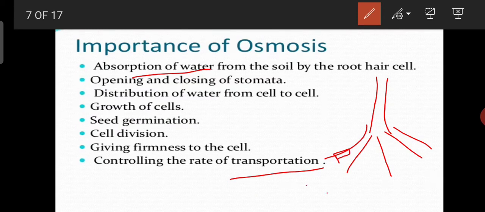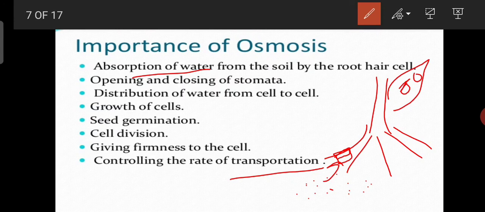Outside, the concentration of water is more when we water the plants, and inside the root cells, water concentration is less. So again, by the process of osmosis, water will move from high to low, that is from the soil towards the root cells. We know that stomata are tiny pores present on the leaf surface. These pores help in the transpiration of water, that is, loss of water from the leaf surface.